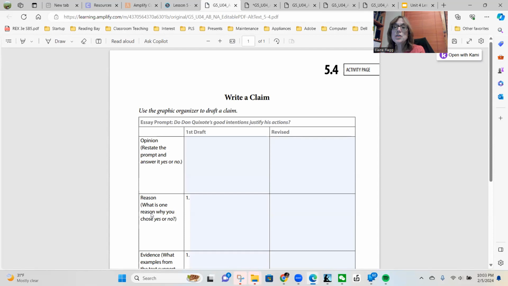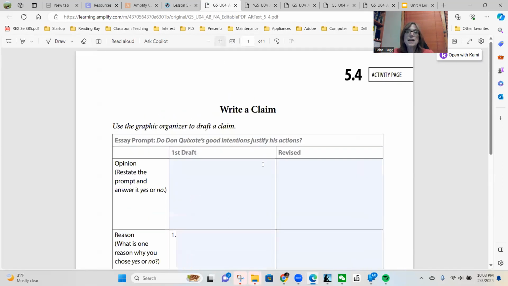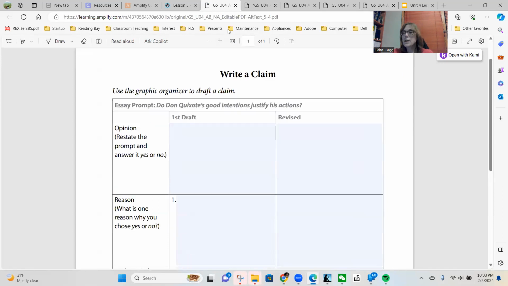Do Don Quixote's good intentions justify his actions? I know I had you write that they did not justify it, but you're allowed to have your opinion. If you want to write that he was justified in his actions, or if he is not justified in his actions, you get to write this. So no worries.